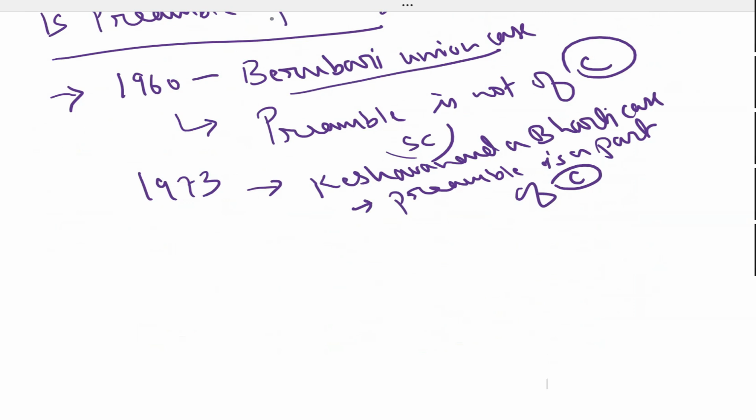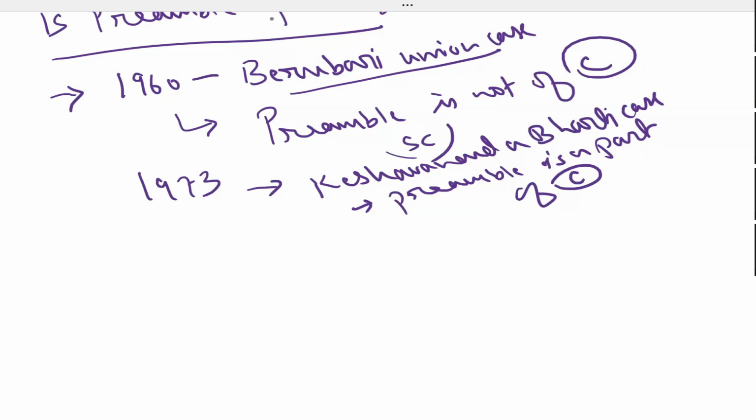Unanimously, most of the people agreed that the preamble should be made part of the Constitution. So taking pages from history and also deciding through their own wisdom, they came to the point that the preamble is part of the Constitution.